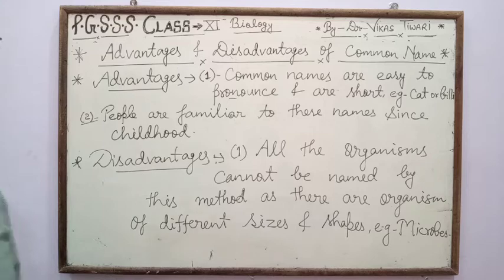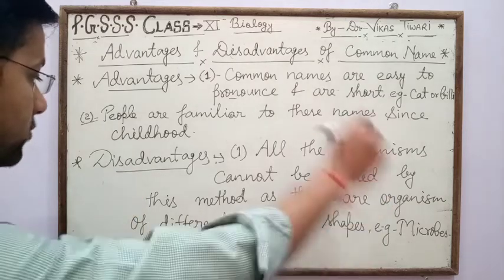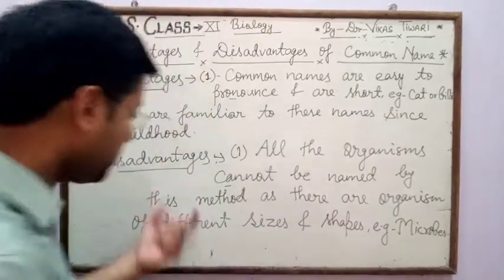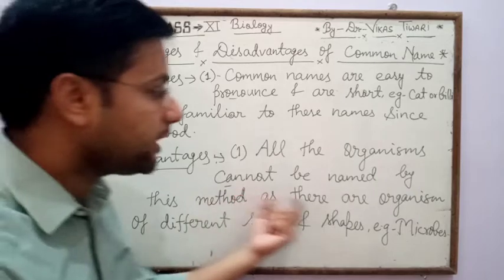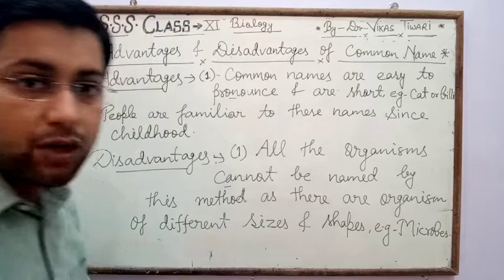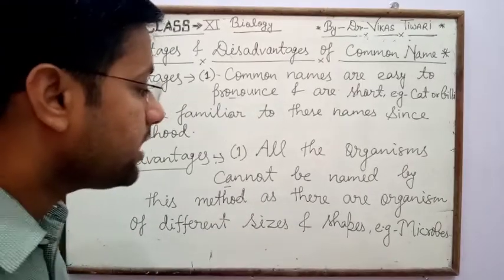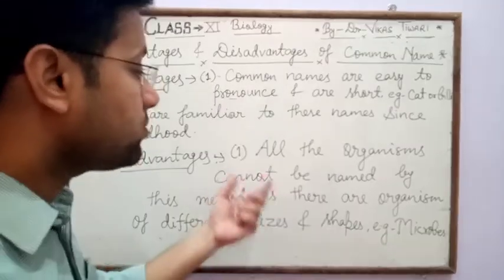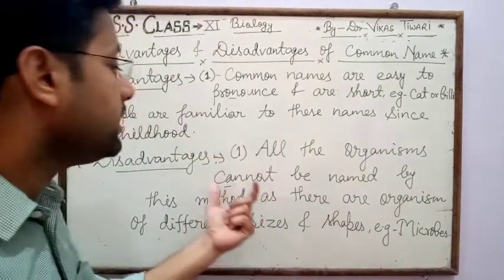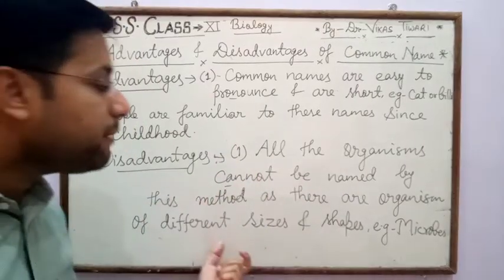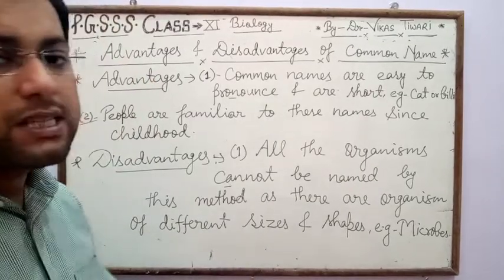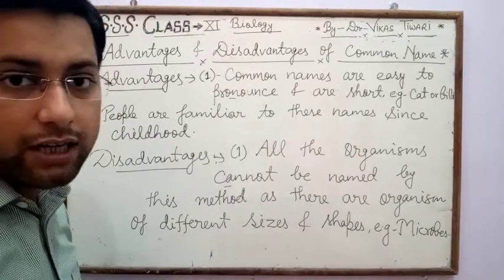Next, what are the disadvantages of common names? All the organisms cannot be named by this method, as there are organisms of different sizes and shapes, for example microbes. Due to the differences in their sizes and shapes, all the organisms cannot be named by this method, especially microbes and other organisms.